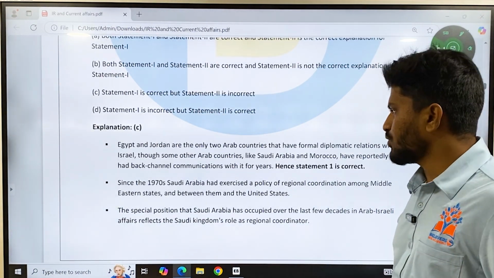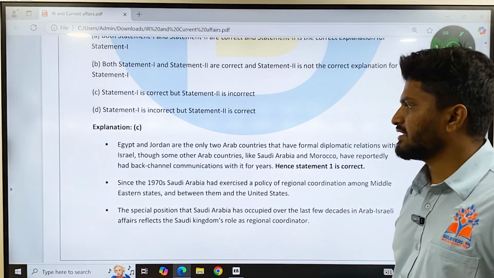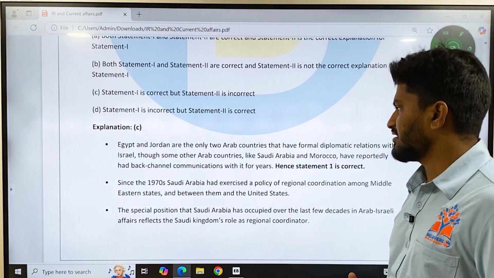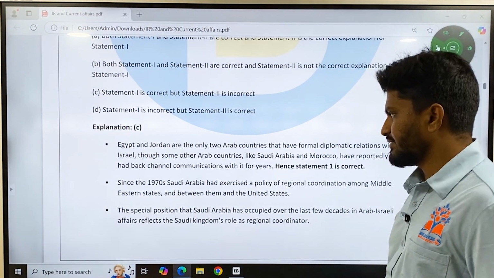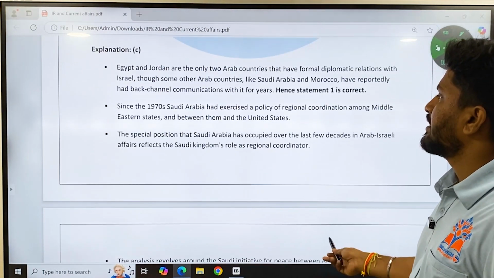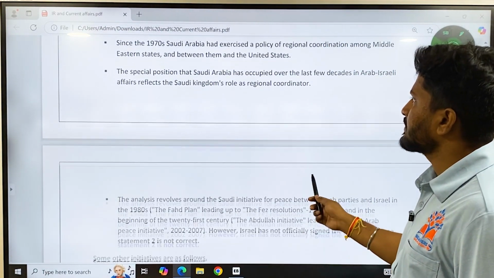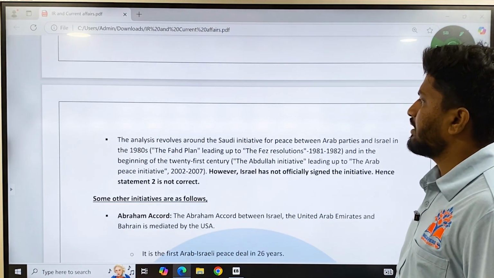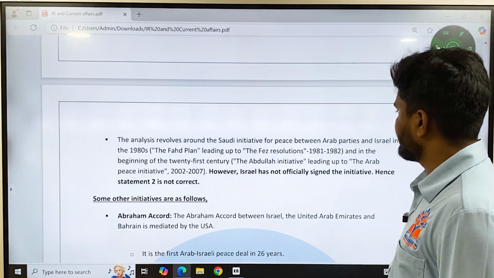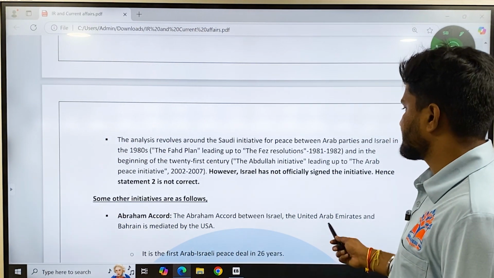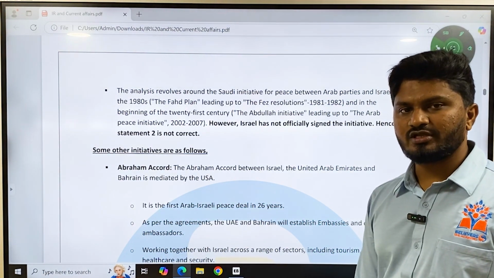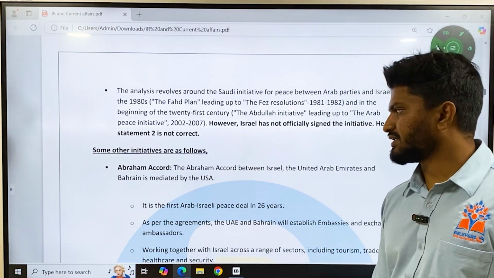Egypt and Jordan are the only two Arab countries that have formal diplomatic relations with Israel, though some other Arab countries like Saudi Arabia and Morocco have reportedly had back channel communications with it for years. Since the 1970s, Saudi Arabia has exercised a policy of regional coordination with the Middle Eastern states and between them and the United States. So here, the analysis revolves around the Saudi initiative for peace between Arab parties and Israel in the 1980s, the Fahd plan, ending up at the beginning of the 21st century. However, Israel has not officially signed the initiative. There was a peace plan initiated by Saudi Arabia, but Israel has not signed that peace initiative. So the statement is wrong.